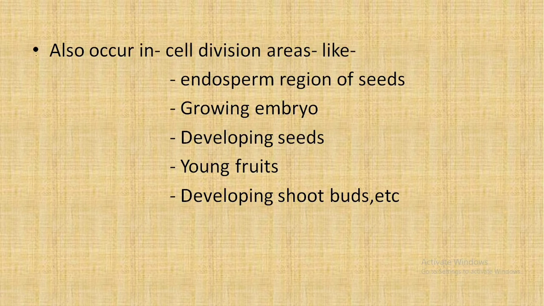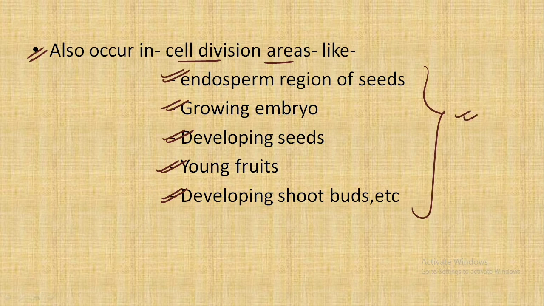Cytokinin also occurs in cell division areas like the endosperm region of the seeds, the growing embryo, the developing seeds, young fruits and the developing shoot buds, etc. As you can see, all of these parts have one thing in common: they are all growing or in the developmental stage.